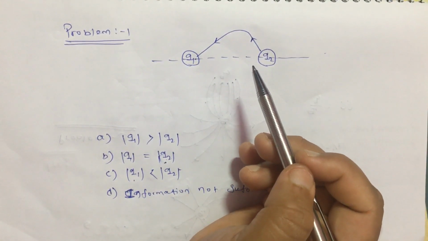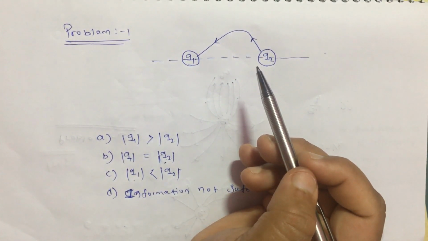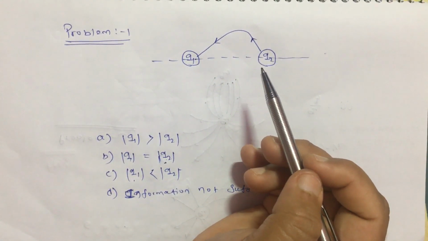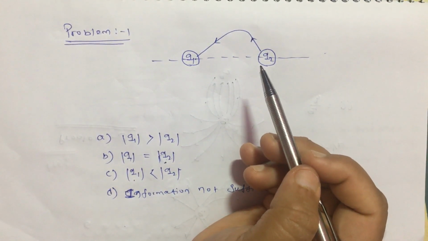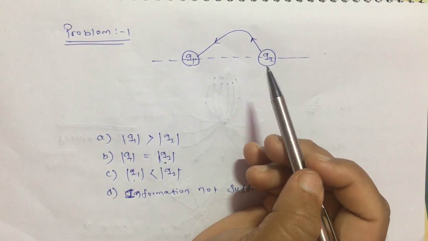Why? Because you have to also remember another point, that is the density of the electric field lines, or the relative closeness of the electric field lines. Okay. Now let us understand how to solve it.